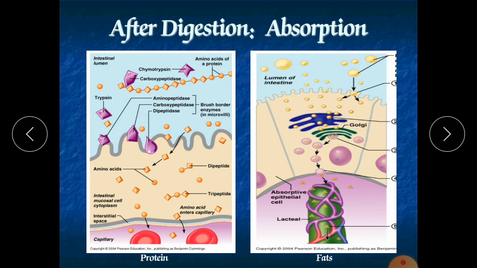Now absorption of vitamins. As we already know, the fat soluble vitamins A, D, E, K are included with ingested dietary lipids in micelles, and they diffuse into our bloodstream. Also water soluble vitamins like B vitamins and vitamin C are absorbed via simple diffusion, and vitamin B12 combines with the intrinsic factor produced by the stomach, and they are absorbed.